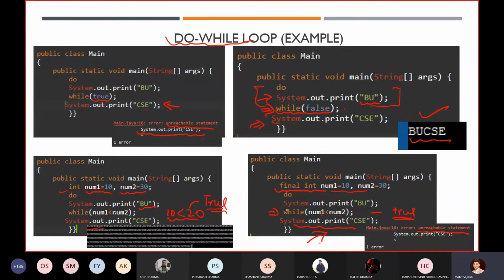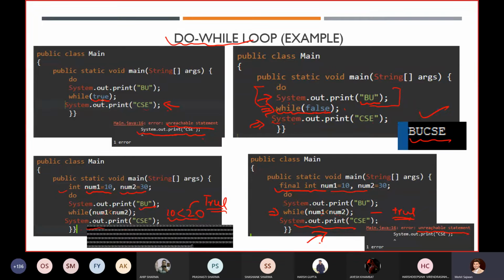Like this. So always remember when you will get an error and when you will not. You will get an error only when your condition will remain true and you cannot modify that condition. Always remember.